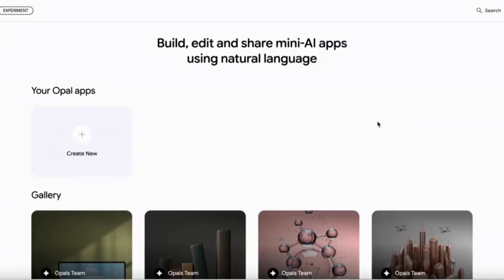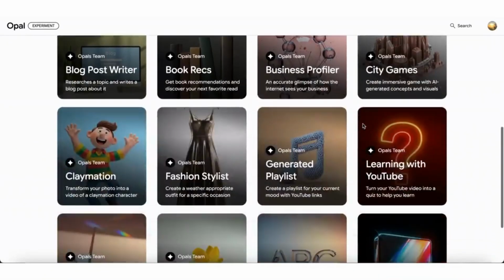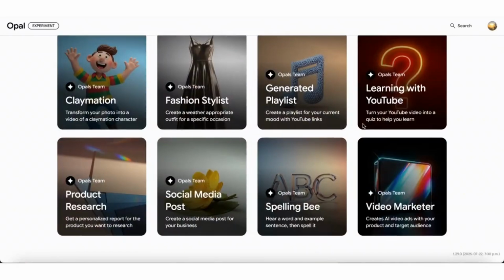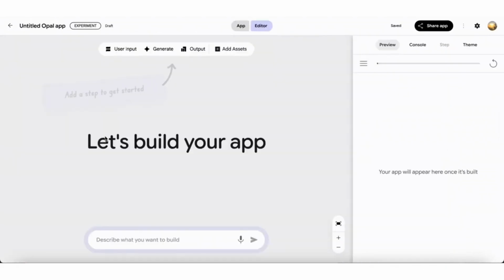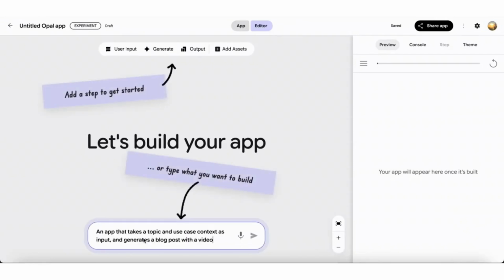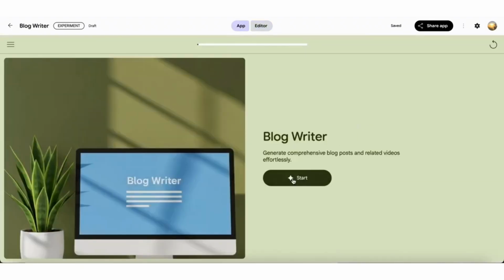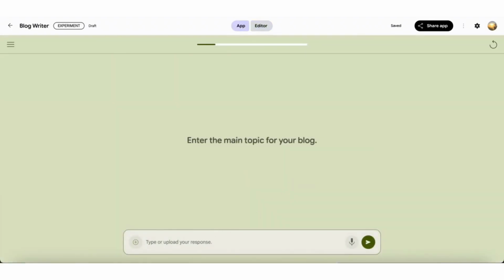Let's unpack it. At first glance, Opal looks deceptively simple. And that's by design. There's no code to write, no complicated tools. You just type in your idea. Want to create a budgeting tool or maybe a daily planner? Just describe it, and Opal uses Google's internal models to generate a full working prototype right in your browser.